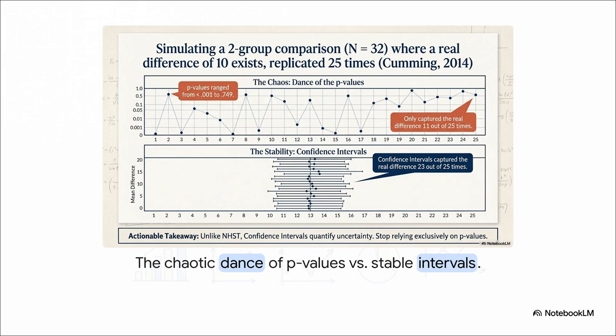Now contrast that chaotic dance with the beautiful stability of confidence intervals. They aren't just a simple yes or no, they actually quantify uncertainty. In that exact same simulation, confidence intervals captured the real difference 23 out of 25 times. It's time we stop relying exclusively on p-values, for sure.